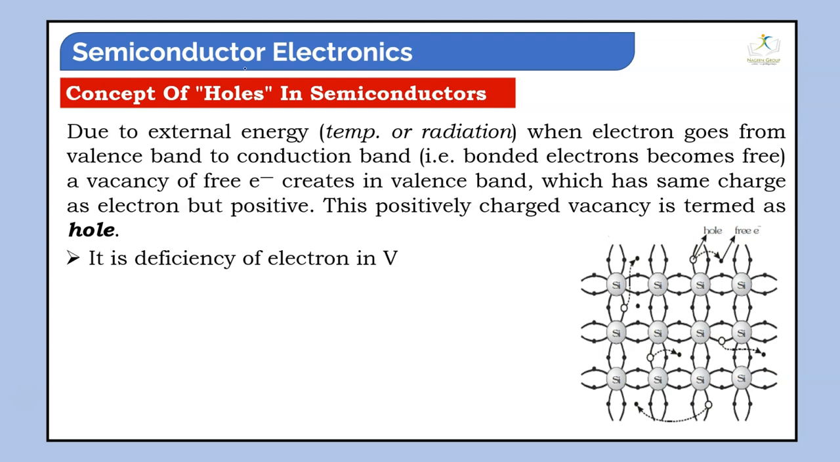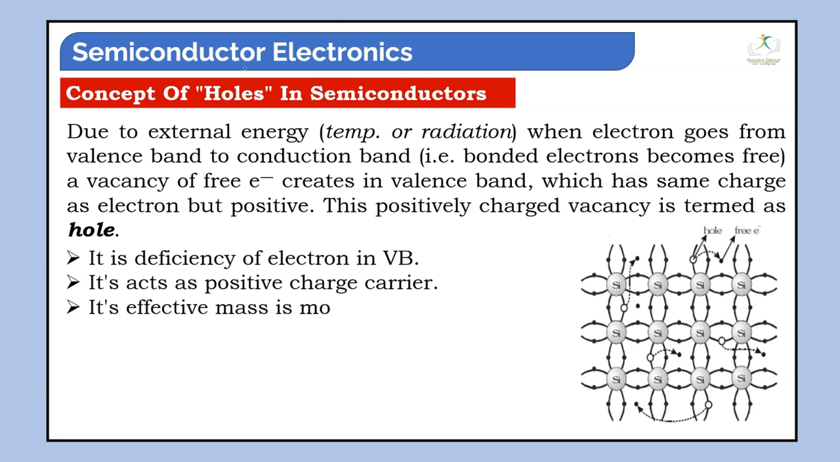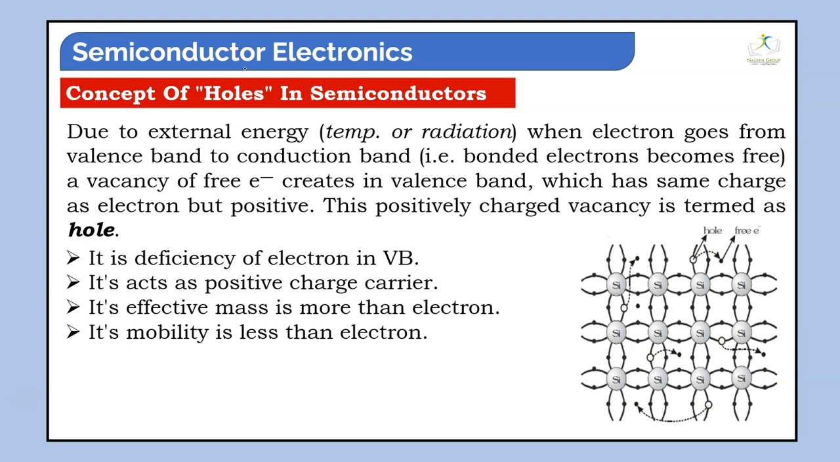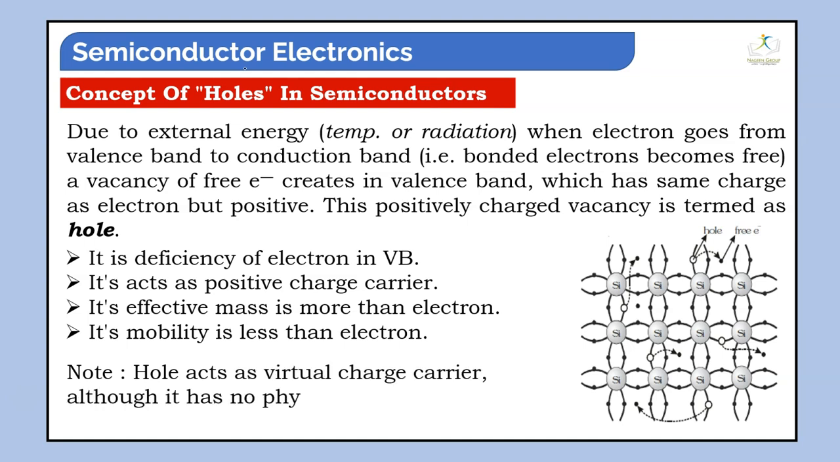So it is the deficiency of an electron in a valence band. It acts as a positive charge carrier. Its effective mass is more than that of an electron, and its mobility is less than an electron. Note that there is an important note: holes act as virtual charge carriers. As I told you earlier, they are not moving like real particles, but it is the movement of the electron. Because of that, holes are moving. I hope you understand, students.